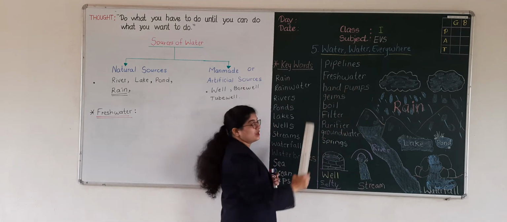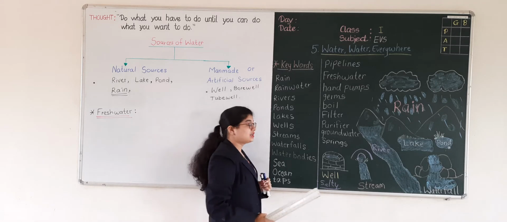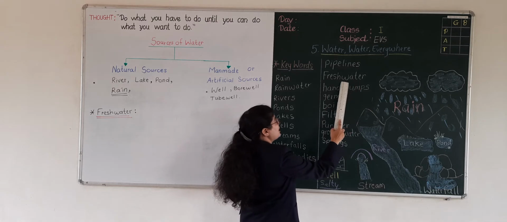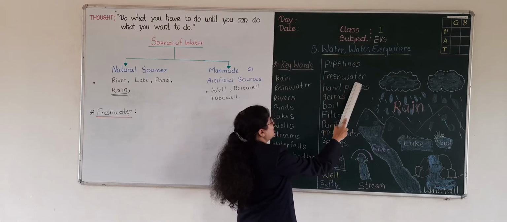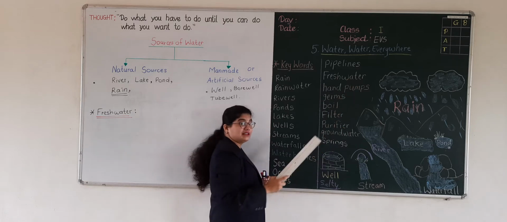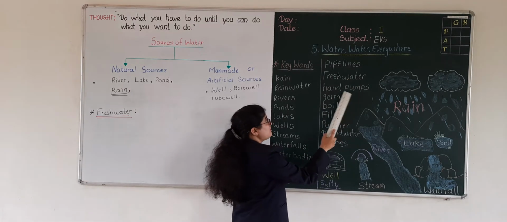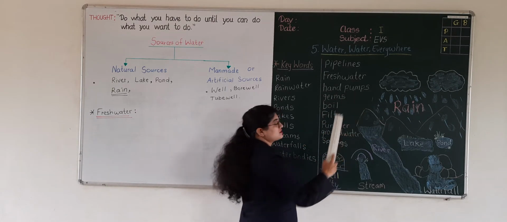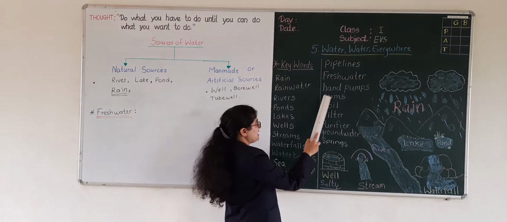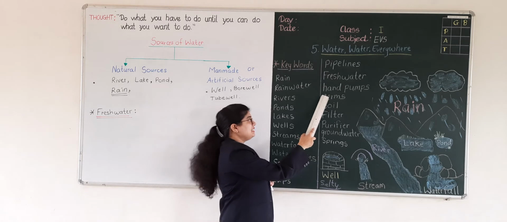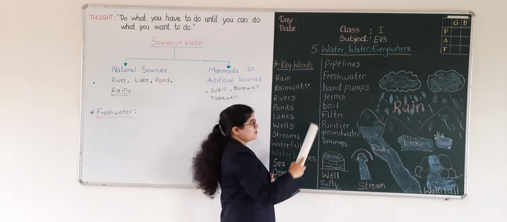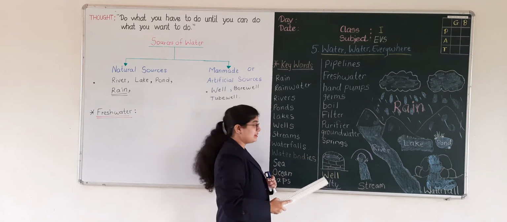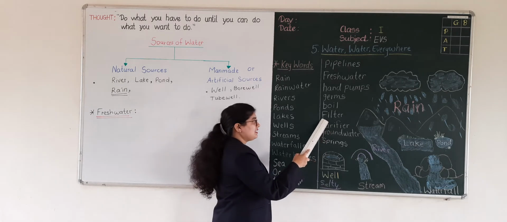Fresh water. F-R-E-S-H, fresh. W-A-T-E-R, water. Fresh water. Then the next word is hand pumps. H-A-N-D, hand. P-U-M-P-S, pumps. Hand pumps. The next word is germs. G-E-R-M-S, germs. The next word is boil. B-O-I-L, boil. The next word is filter.